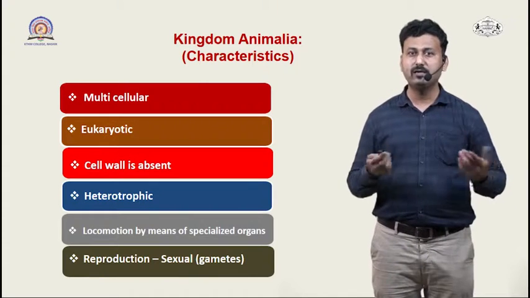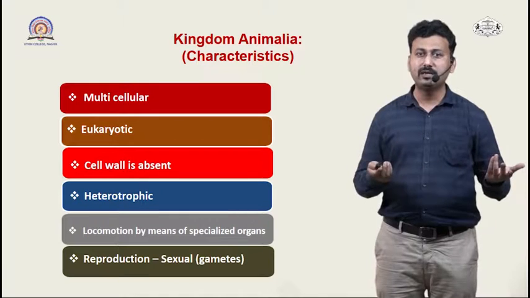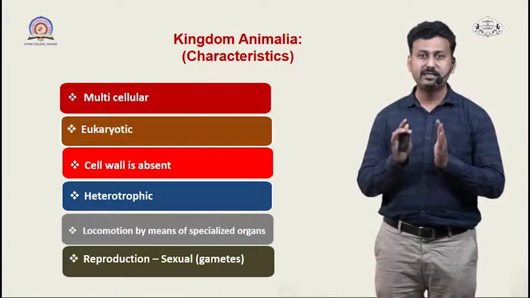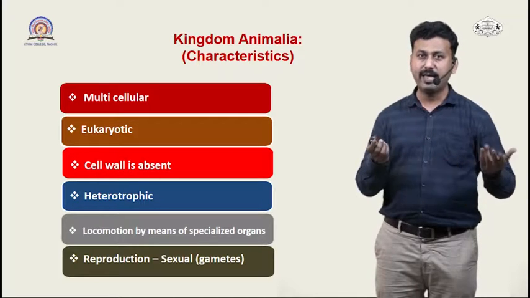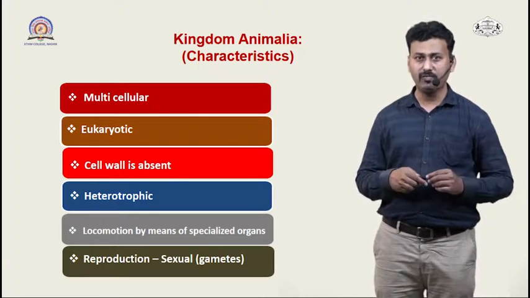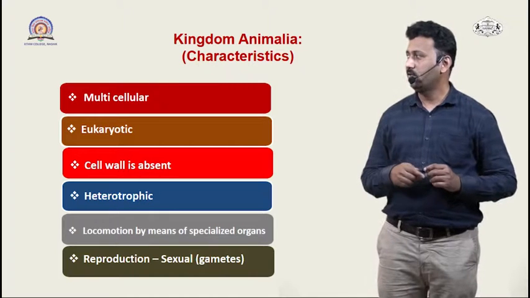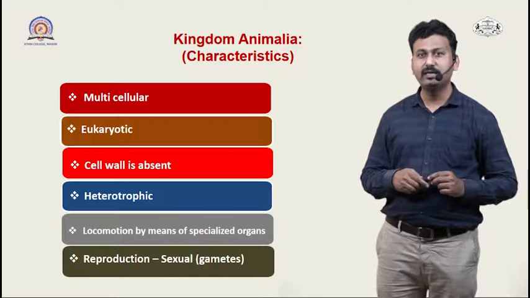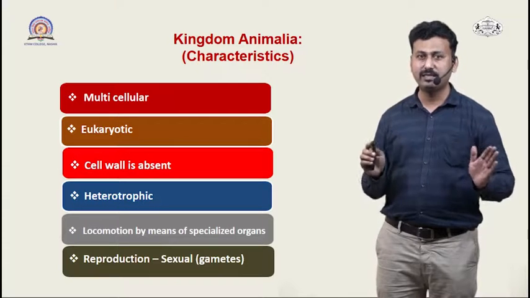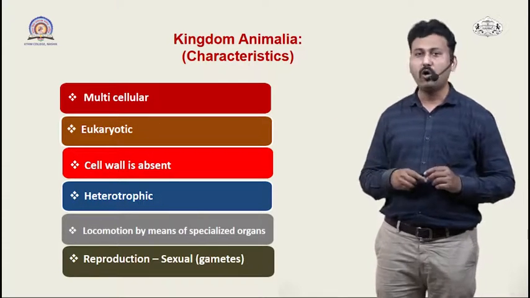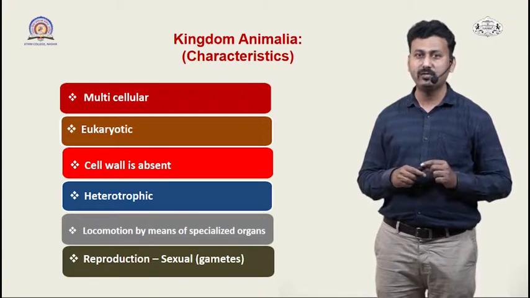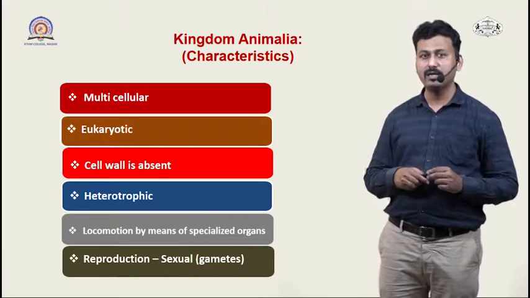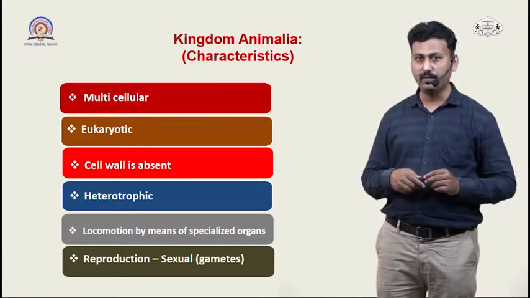These are multicellular eukaryotic organisms. They have a true nucleus and cell-bound organelles. They have tissue and organ level of organization. A very peculiar feature of the organisms in Animalia is that the cell wall is absent. They lack a cell wall. They are always heterotrophic in their nutrition. That means they cannot synthesize their own food, but are dependent on other organisms for their food requirement.